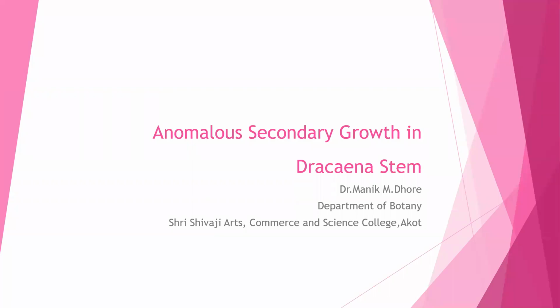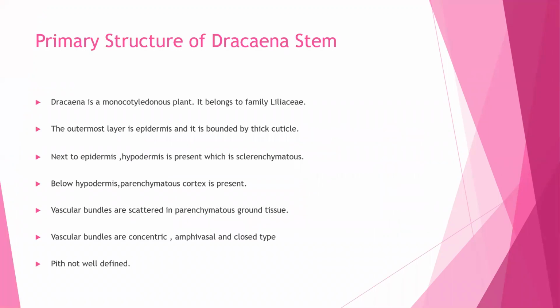Today, we will discuss the topic anomalous secondary growth in Dracaena stem. Dracaena is a monocotyledonous plant and it belongs to family Liliaceae. In monocot plant, secondary growth does not take place because cambium is absent.